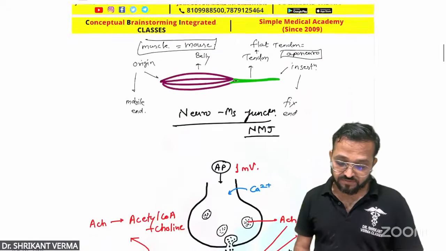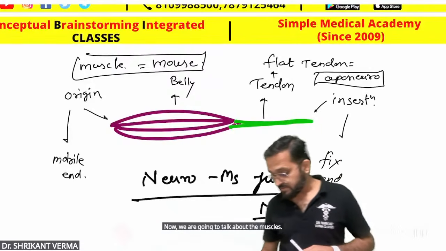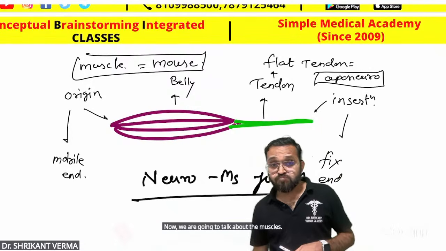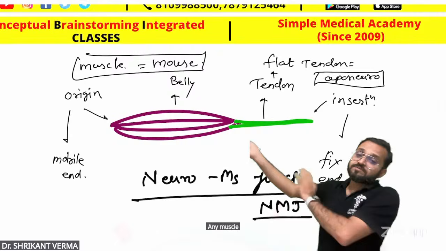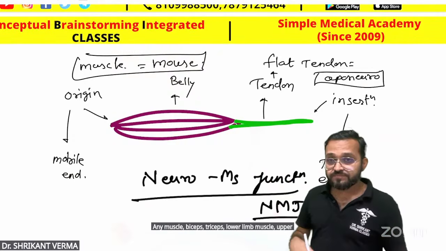Now we are going to talk about the muscles. Any muscle: biceps, triceps, lower limb muscle, upper limb muscle, whatever.